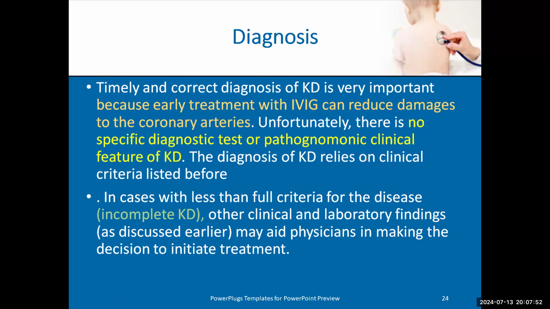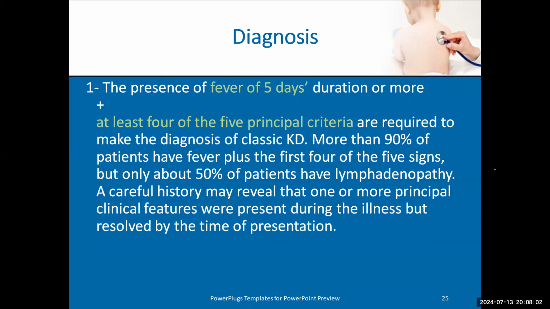So this is the clinical picture of Kawasaki. How do we diagnose Kawasaki? As we said in the first slide, for Kawasaki disease to be diagnosed we have fever of 5 days plus 4 of the 5 major criteria, which were conjunctivitis, oral manifestation, cervical manifestation, rash, and extremities. We should have at least 4 of these 5.